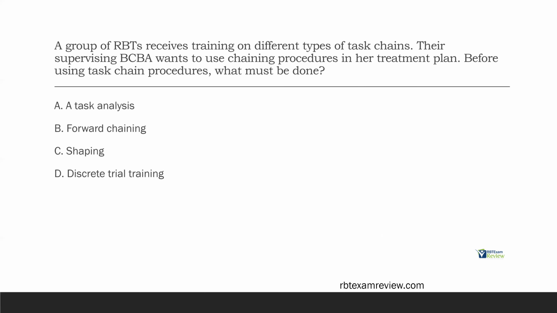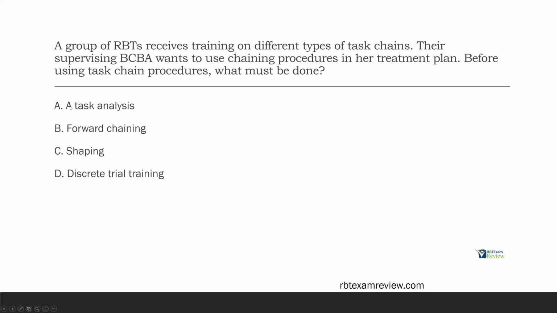So a task chain is what? Well, a task chain is a set of steps leading to a more complex behavior, essentially, right? And we're teaching those set of steps in a certain way: forward chaining, total chaining, backwards chaining, depending on the task chain or the client. But before we can use a task chain, what do we need? Well, we need to develop the task chain. And how do we develop the task chain?